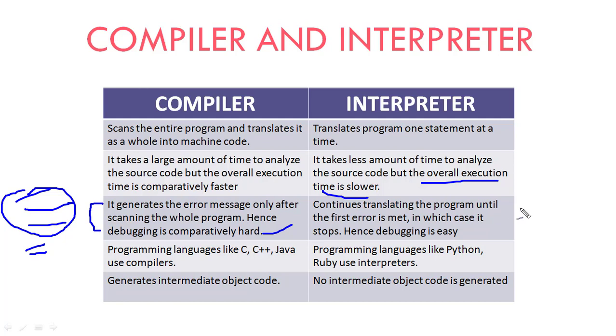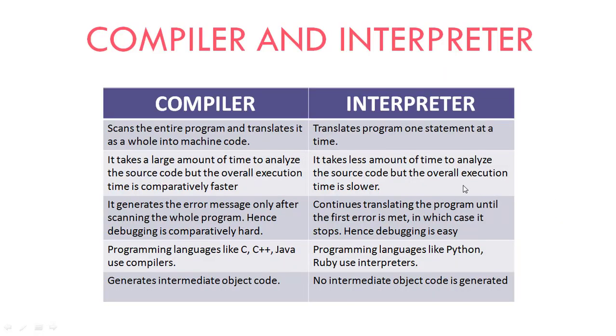While with the interpreter, there are 3 lines. If the error is in the first line, the interpreter will stop execution until the error is rectified, and once it is rectified, we run the program. If the error is in the second line, it will stop again.